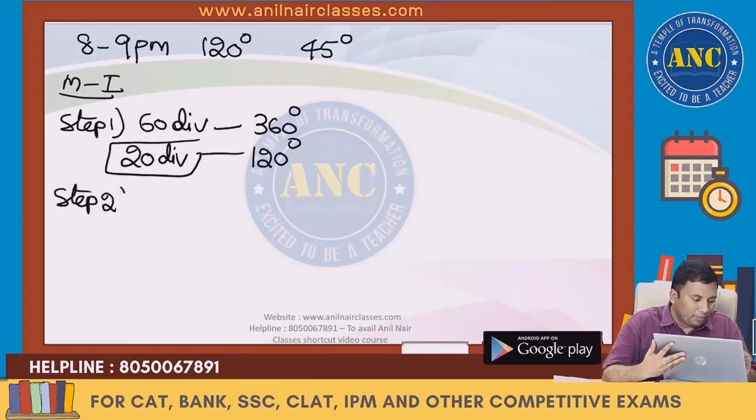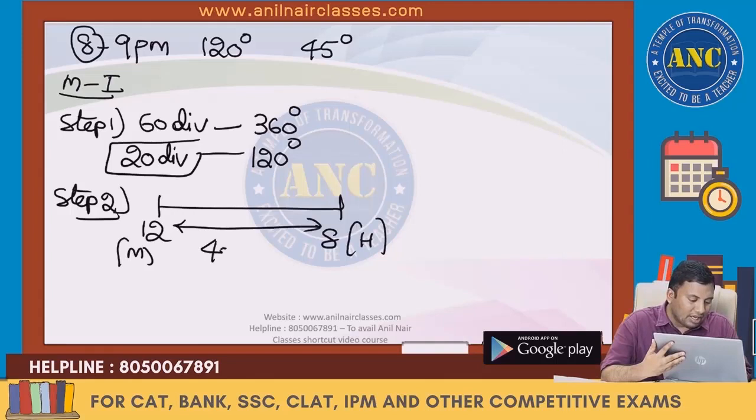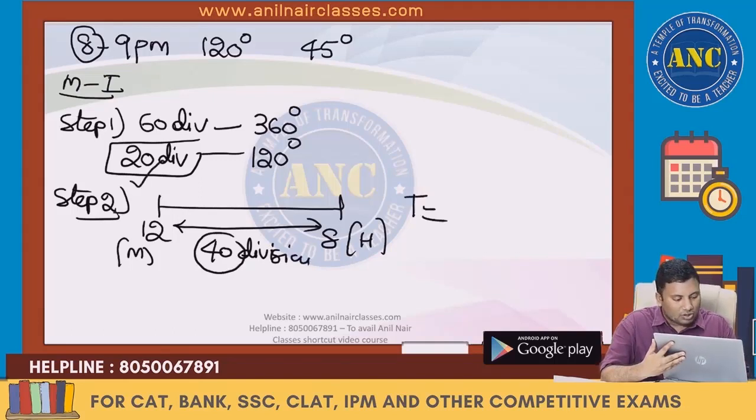Step number 2. It is 8. The hour hand has moved from 12 to 8. 8 hours it has moved. 1 hour is 5 divisions, so 8 means it is 40 divisions. In that 40, I want only 20. So the minutes hand will travel 20.